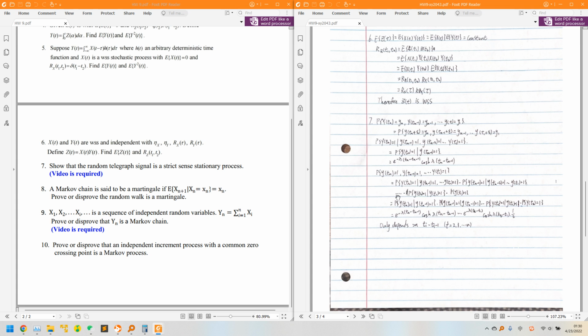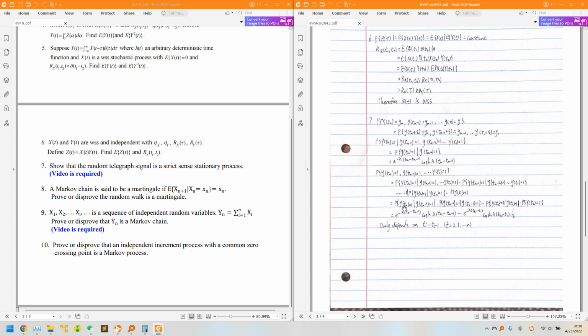We multiply them together, and the last two items are the probability of y of t2 equals 1, given that y of t1 equals 1, times the probability of y of t1 equals 1.